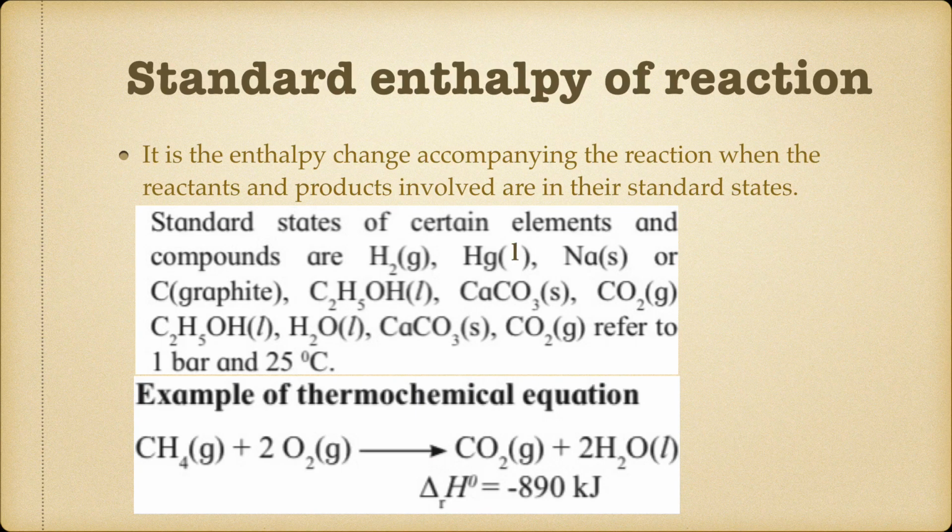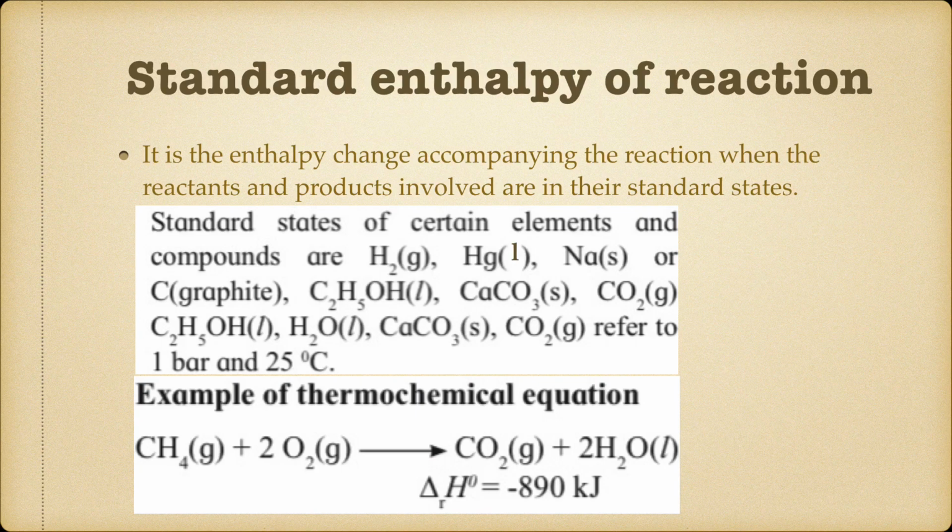Now if for example the value of ΔrH naught is given, and we change the direction of a reaction, that means the reaction is reversed. At that time the sign of the enthalpy change will also be reversed, but the magnitude will remain same. For example, an exothermic reaction on reversal becomes endothermic and vice versa.